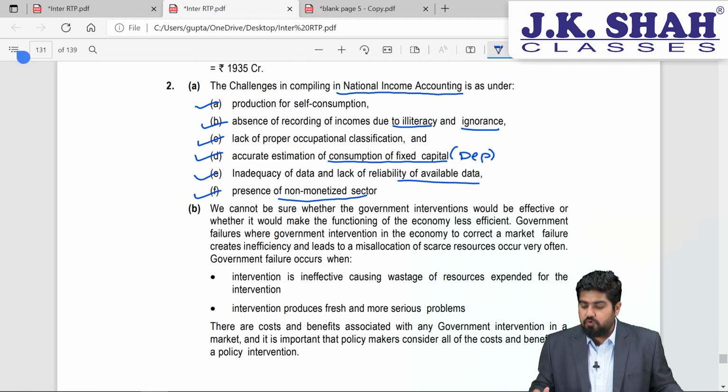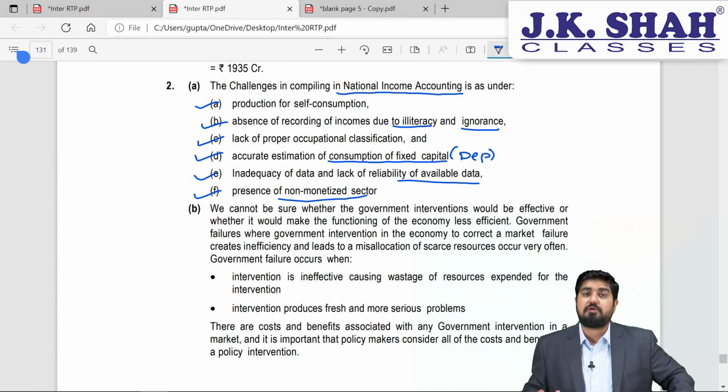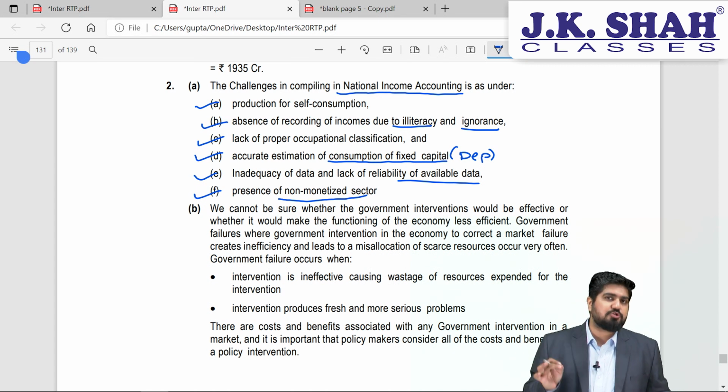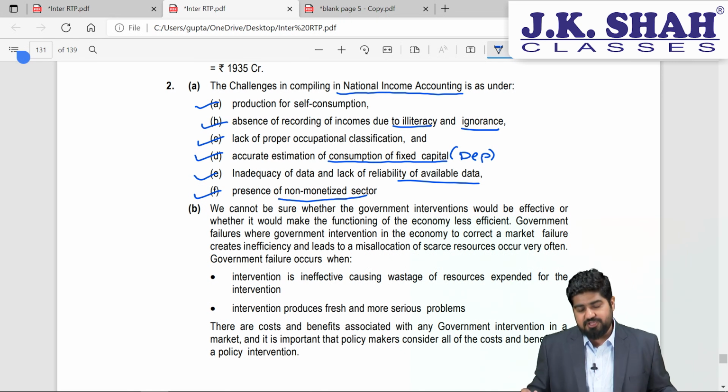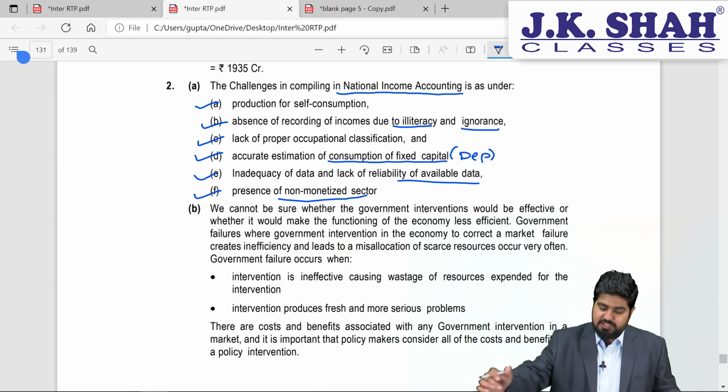So according to GDP, we consider only the monetary transactions, but there are many non-monetary transactions which also take place, which are not recorded in the national income. That becomes our limitation. So these are the challenges of national income accounting. It can be asked for 2 marks, and this is the content that we are going to write. Now let's go ahead to the next part.